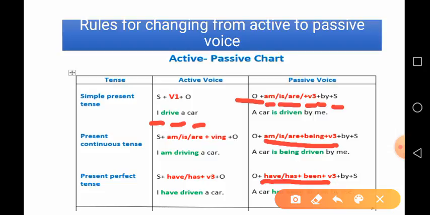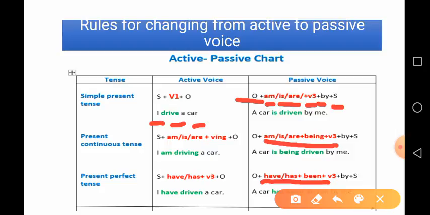So, when it is a sentence in its simple present tense form, we take the structure of simple present while changing into passive voice, and the structure of simple present tense in the passive voice is object plus am, is, are plus V3 plus by plus subject.